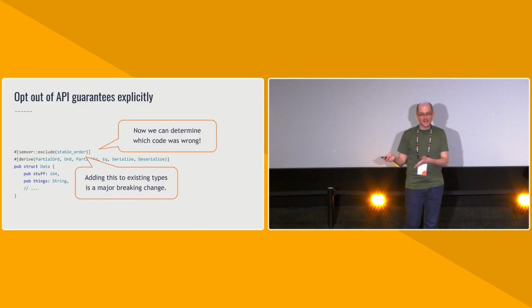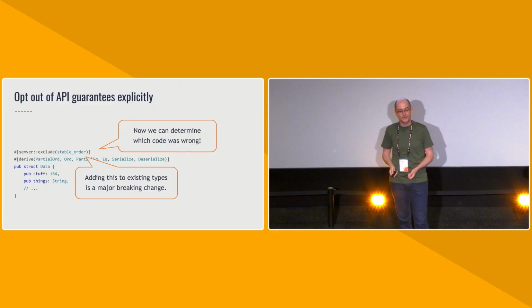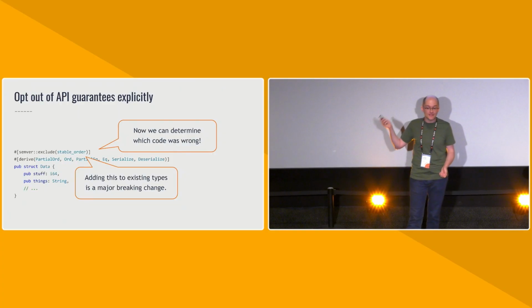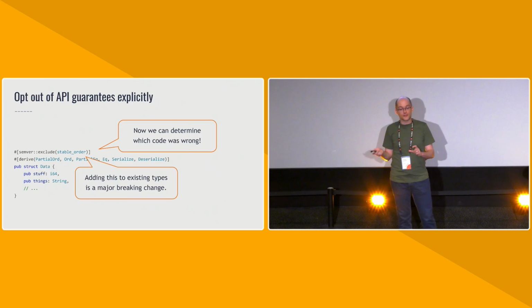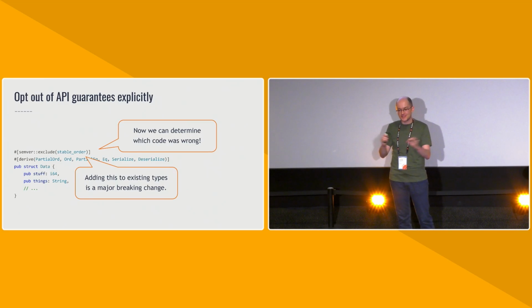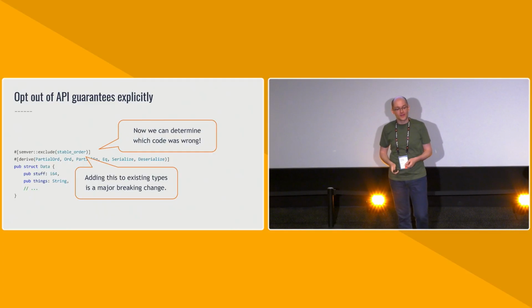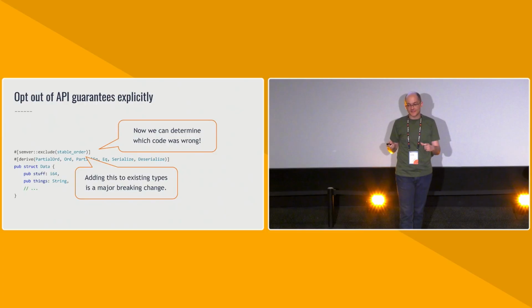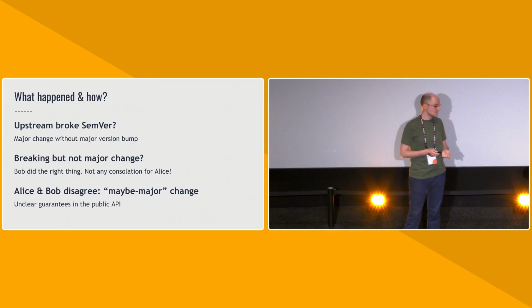And importantly, just like adding target feature and non-exhaustive, adding this after the fact to an existing type is a major breaking change, and that is something that we can lint with cargo-semver-checks. So not only are these more explicit guarantees helping users avoid these contentious situations where they're both pointing at each other and deciding who is wrong, they're actually helping cargo-semver-checks prevent this kind of issue from happening in the first place.